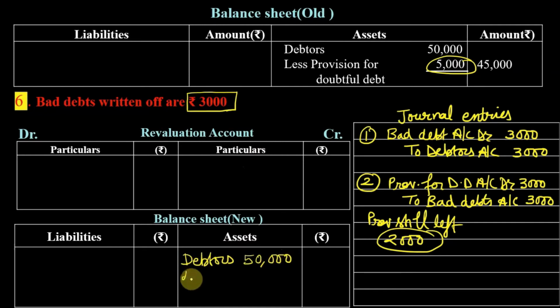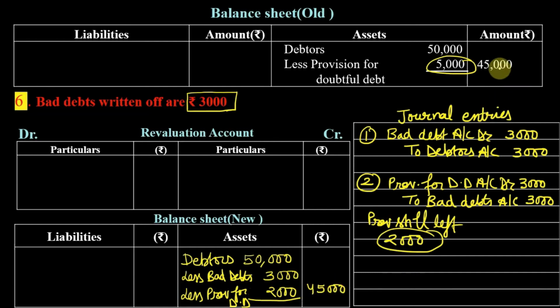First subtract the bad debts. So bad debts are 3,000 and then we are going to subtract the provision. The provision which is left is 2,000. So what we are going to write outside is 45,000.